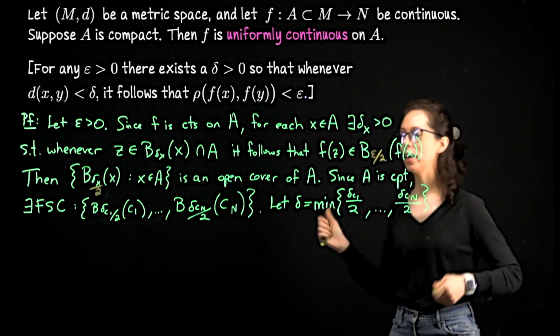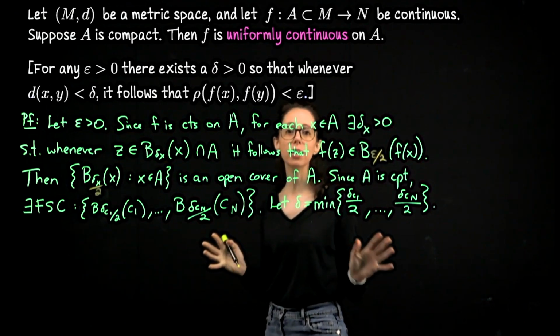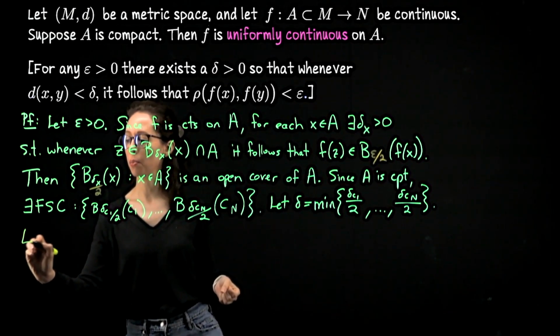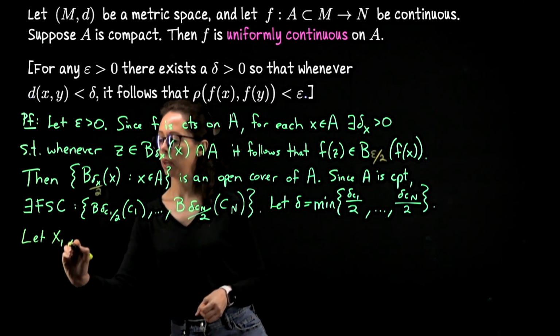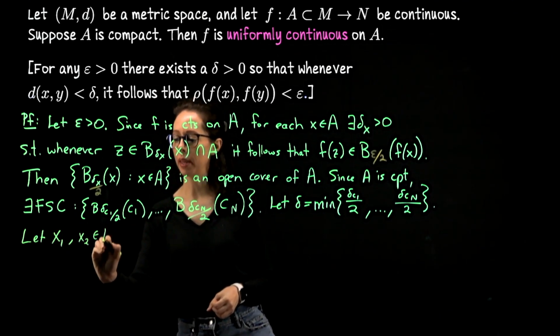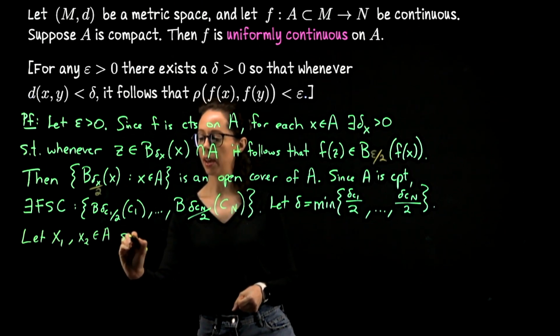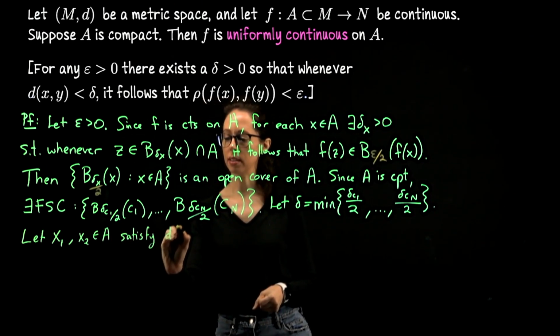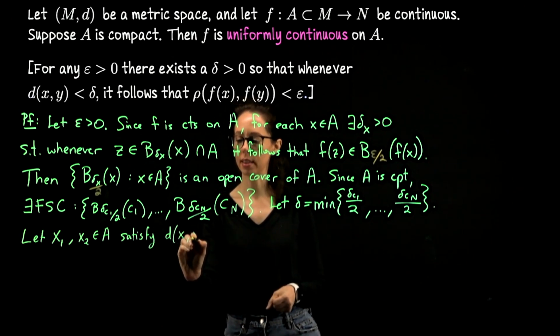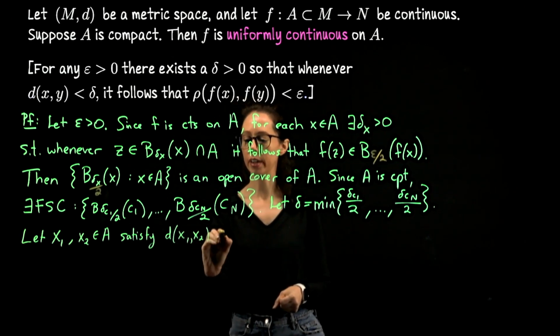All right, so the next step should be to take any two inputs from the domain within distance delta of each other. So let x1, x2 from the domain A satisfy that the distance between them is less than this delta that we've just created.